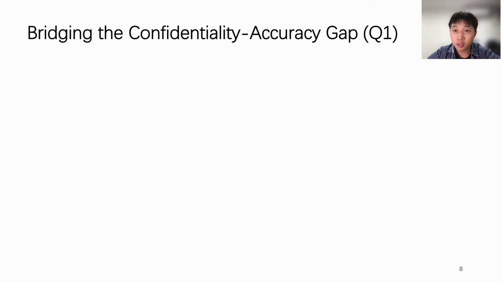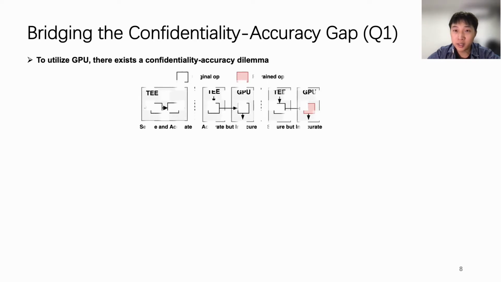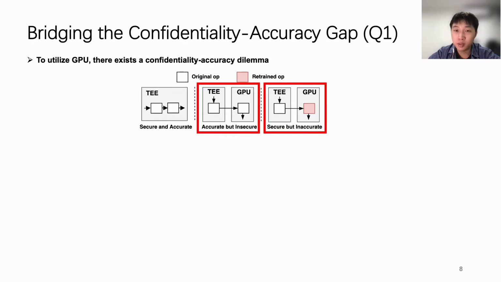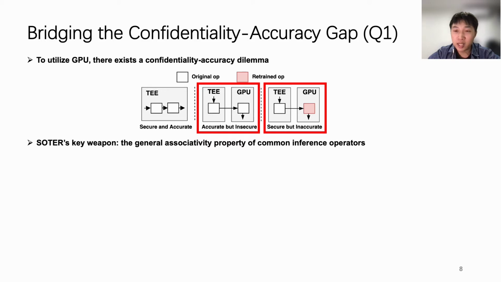Now, to answer the first question, recalling that in existing partition-based systems, if we partition partial model to GPU with plaintext parameters, the confidentiality is sacrificed. If we partition partial model to GPU with retrained parameters, the accuracy of the original model will drop. To bridge this confidentiality accuracy gap, SOTER's key weapon is the general associativity property of common inference operators as shown below.